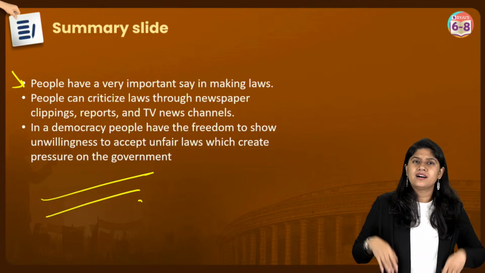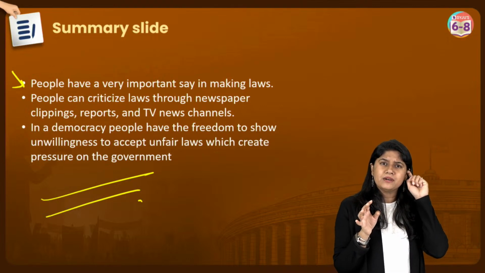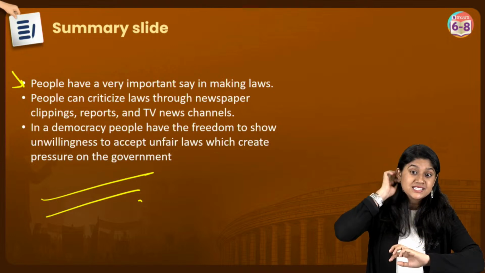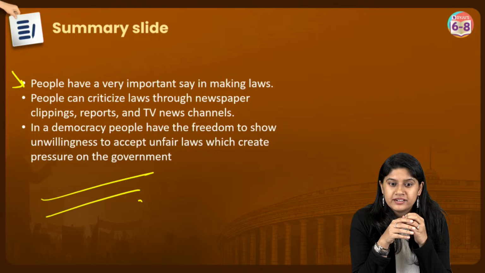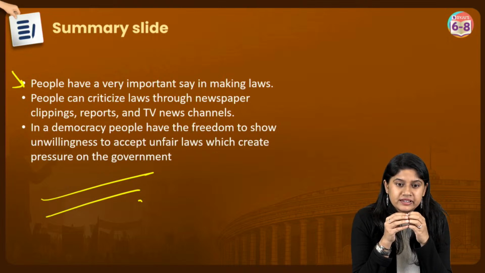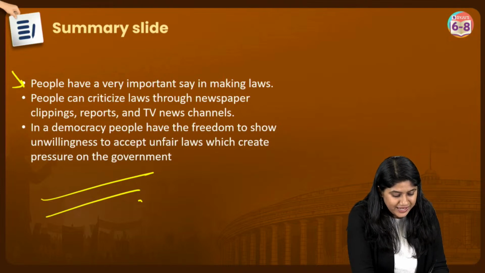I know it's a little bit, I'll not say lengthy chapter. It has now the two chapters combined together. Yes, clear? Okay, everyone, are we clear? Right, that's the revision, everyone.